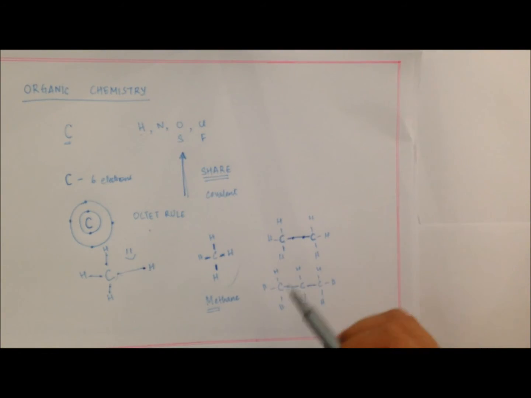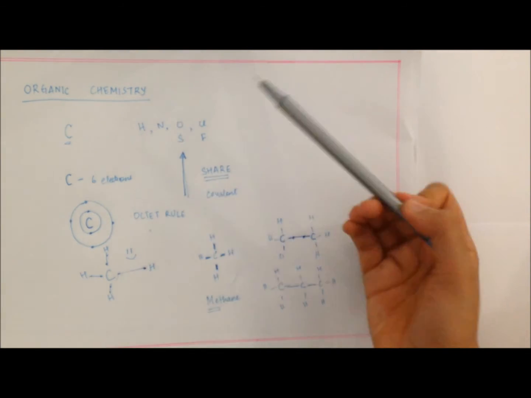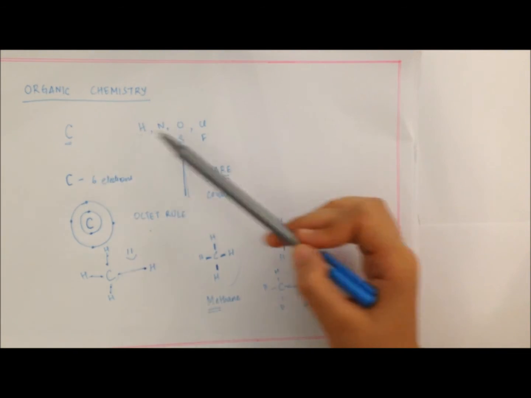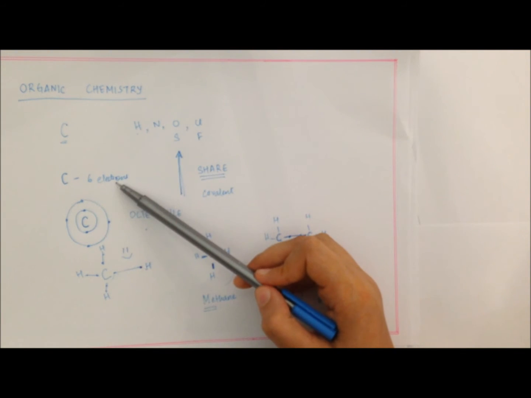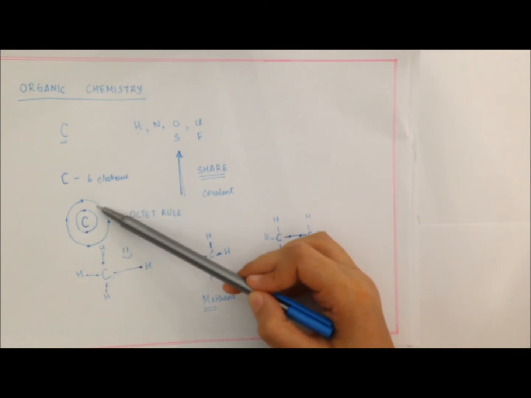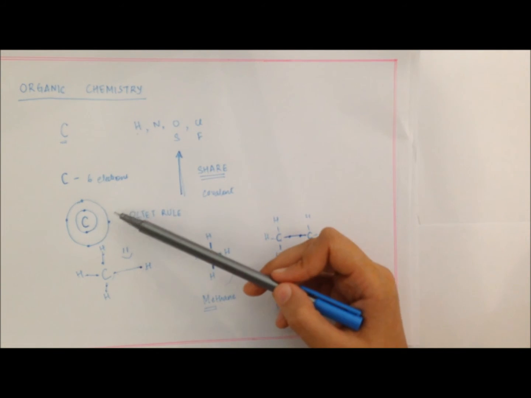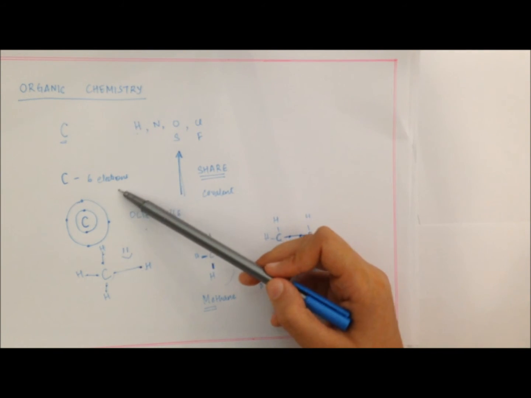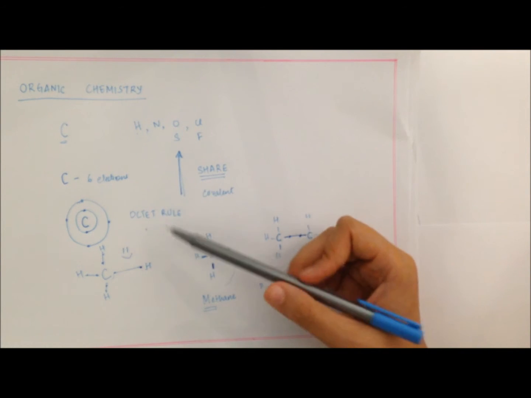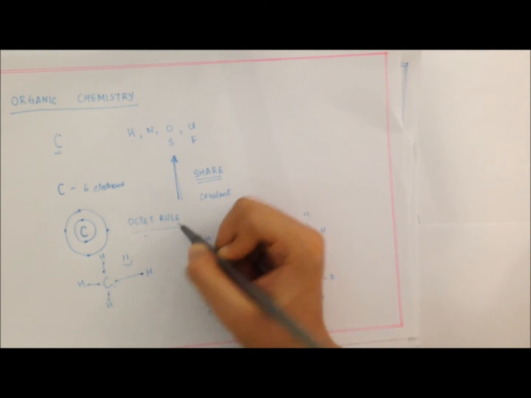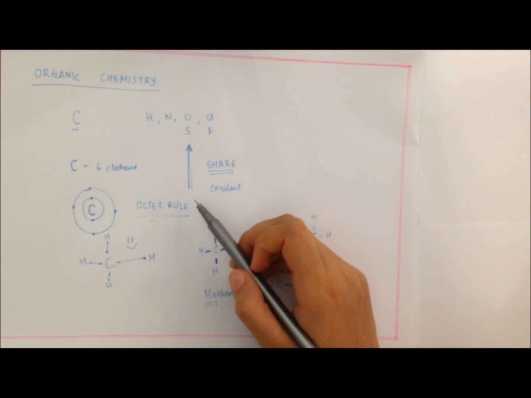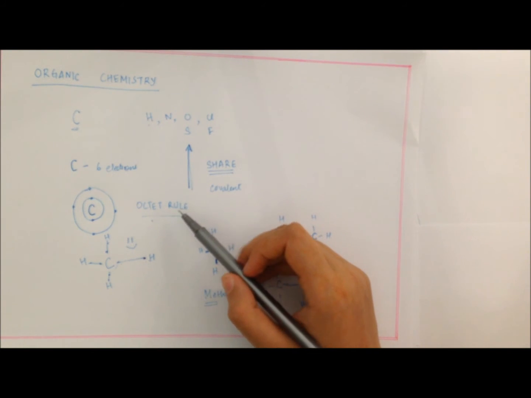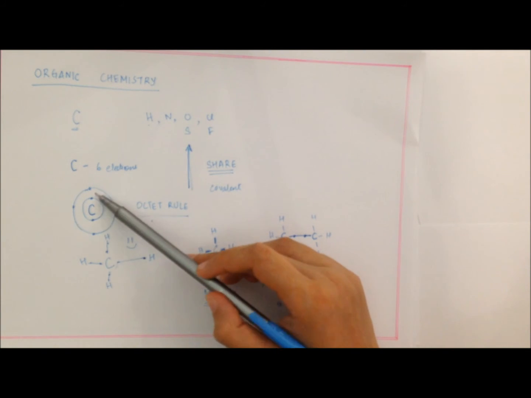So let's quickly review what we have done so far. We studied that organic chemistry is nothing but the study of carbon and his friends and how it forms bonds with each of those. Carbon has 6 electrons, therefore it has 4 electrons in its outermost shell. This is also called carbon's valence, that it needs 4 more electrons to feel satisfied according to the octet rule, which states that a particular element is stable, or carbon is satisfied, if it has 8 electrons running around it.